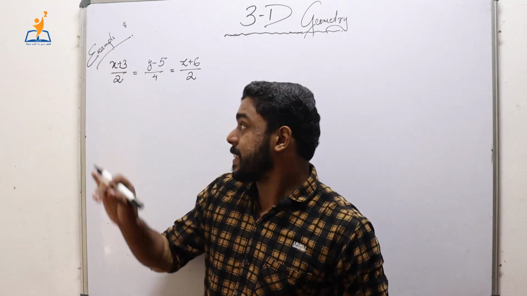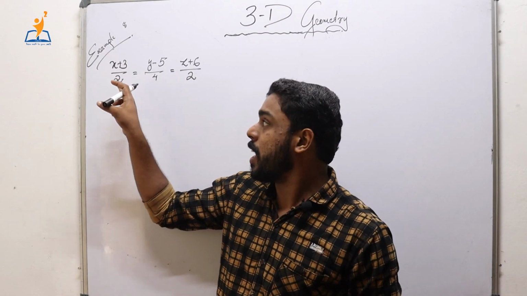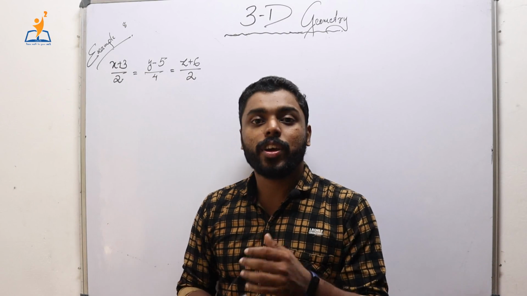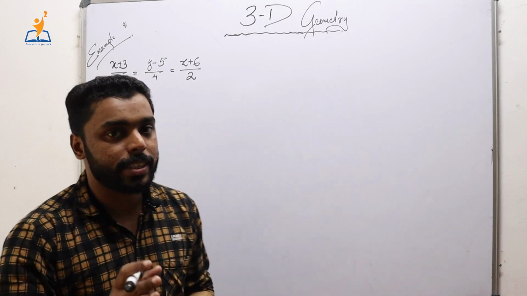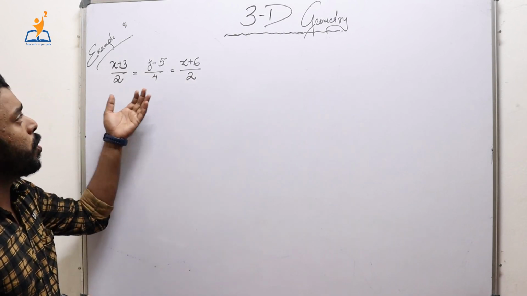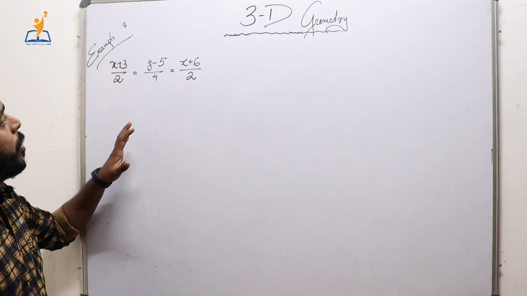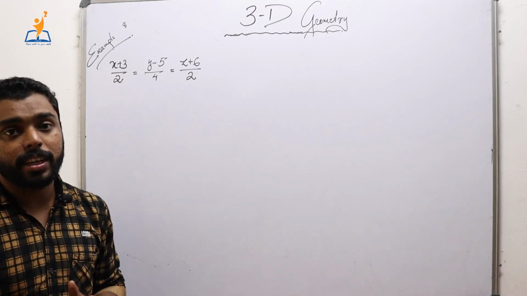Next is example 8, where the Cartesian equation of a line is given. We have to find the vector equation. You can see the question in your textbook. So this is the Cartesian equation of the line, and we have to find the corresponding vector equation.